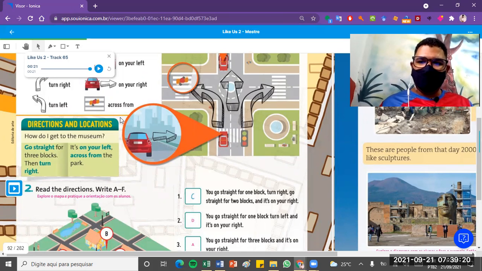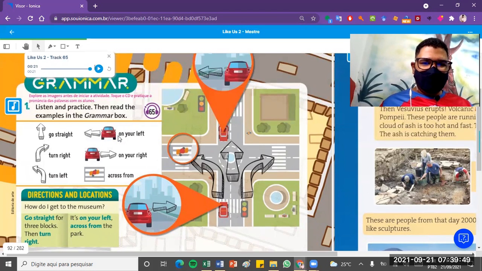Então, essas são algumas formas que você pode usar para guiar alguém para algum local. Por exemplo, go straight for 3 blocks, then turn right. Or it's on your left, across from the park. Ok? Vocês podem perceber algumas formas que podem ajudar a gente a guiar no caso dessas situações aqui. Onde está o museu? How do I get to the museum? Como eu faço para chegar no museu?